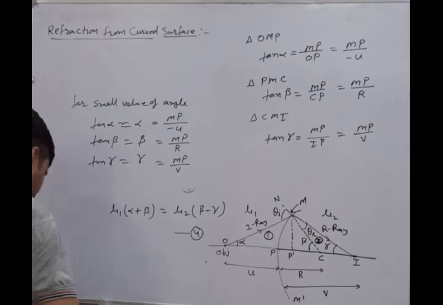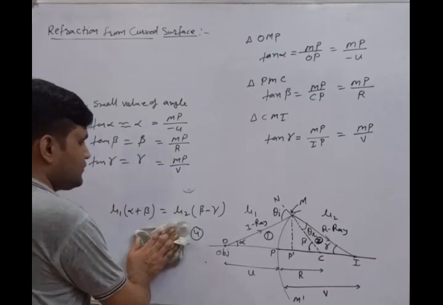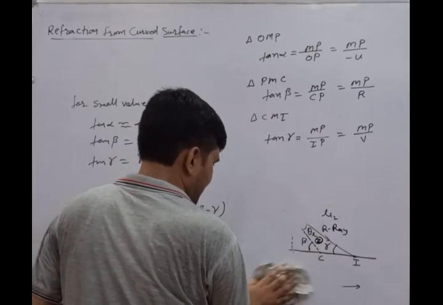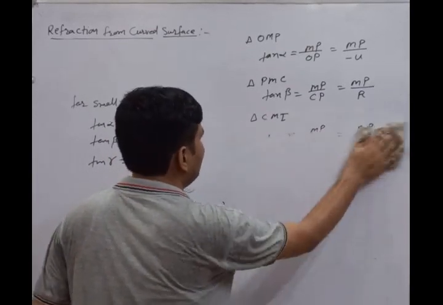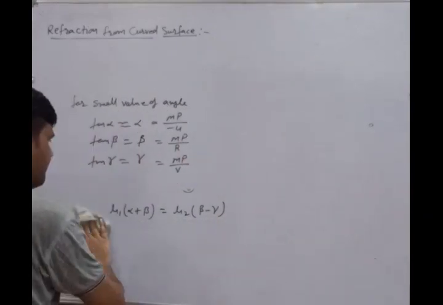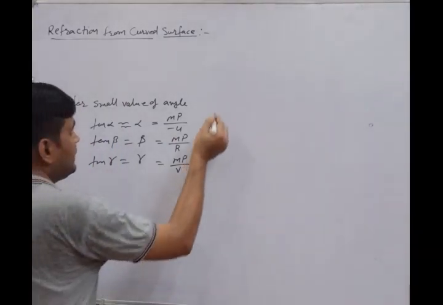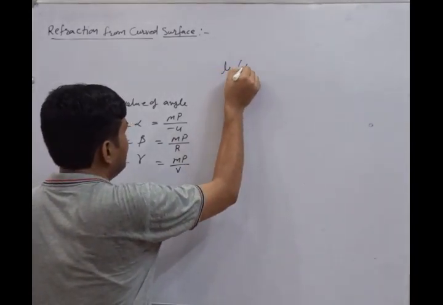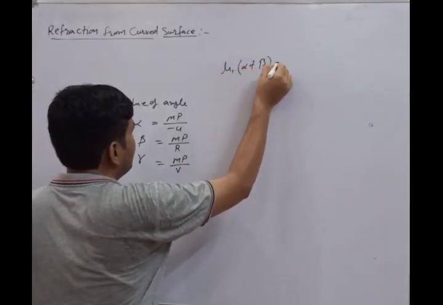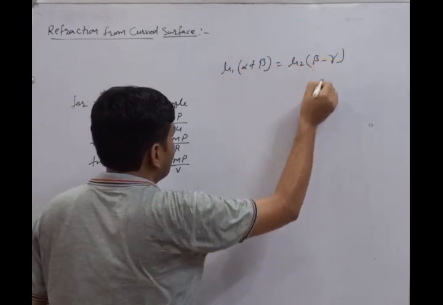Now we have the values of alpha, beta and gamma. We use this equation and put the values of alpha, beta, gamma into it. The equation is mu1 into alpha plus beta equal to mu2 into beta minus gamma.